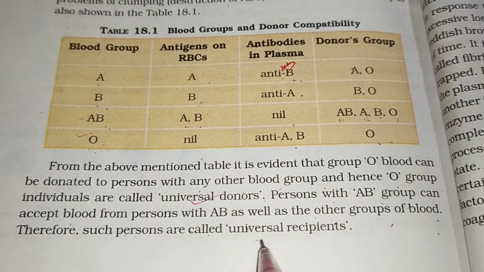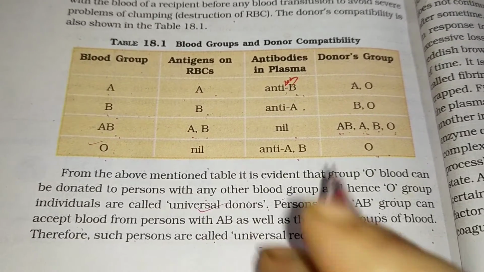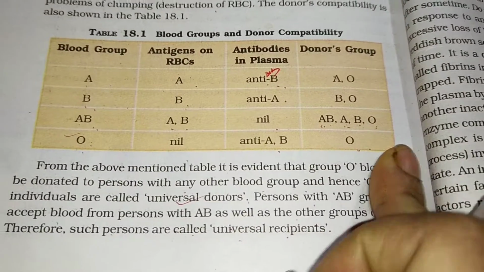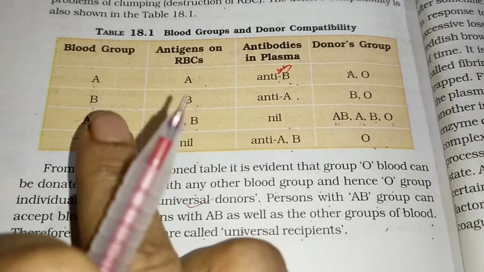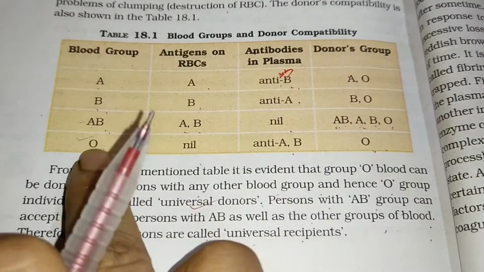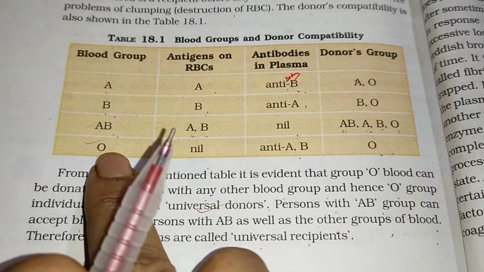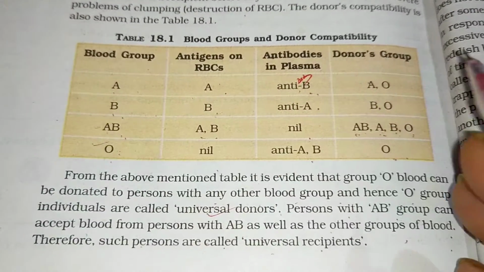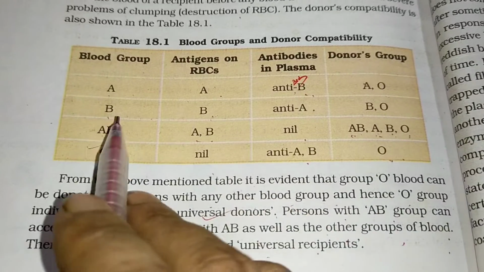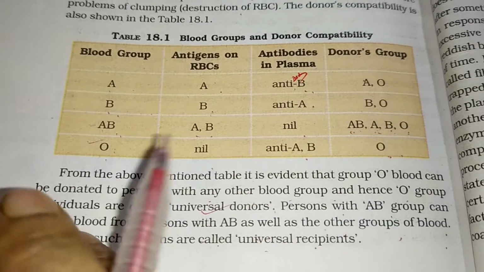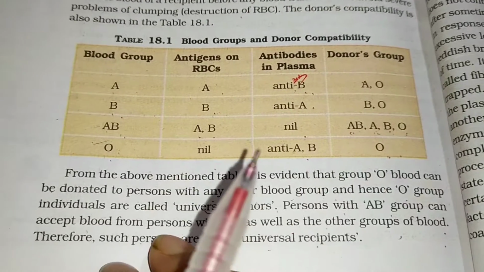Therefore such persons are called universal recipients. So AB can take from any other blood group, but AB can donate to AB only. And O can take only from O, but O can donate to any other blood group. That's why O is called the universal donor. And A can take from A or O, and B can take from B or O, because O can give to everybody.